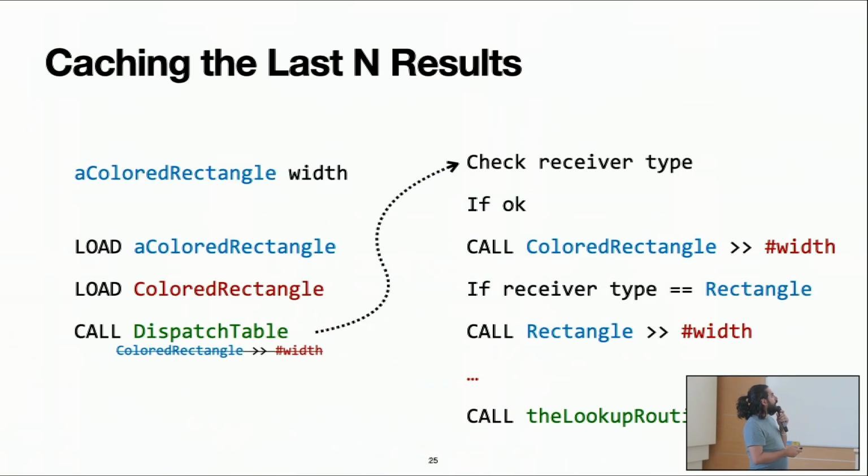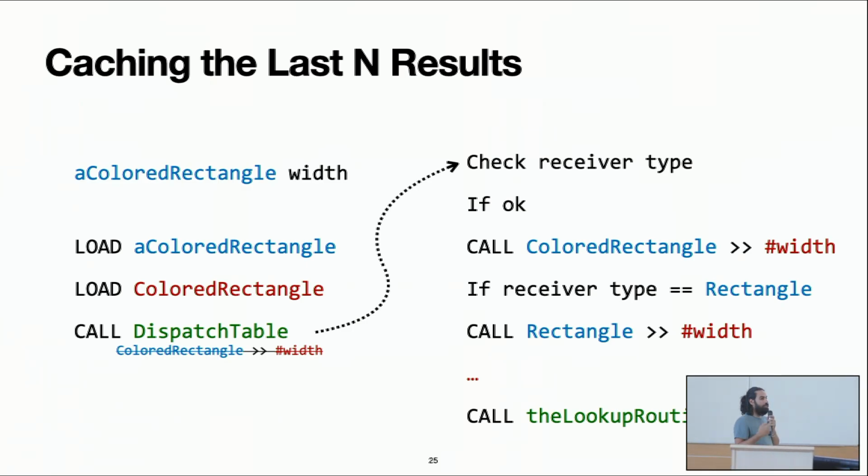So how does it work? Well, when I call the lookup routine for the second time, I know that I have a second type that I observe at runtime. And then what I can do is rewrite this part of the machine code again and put just a call to a dispatch table. This little dispatch table is just a little switch written in machine code that will check, okay, if the receiver type is the one that I expected, then I will jump to this method. Otherwise, if it is this other type, I will jump to this other method and so on.